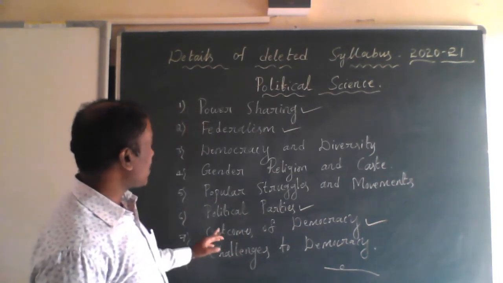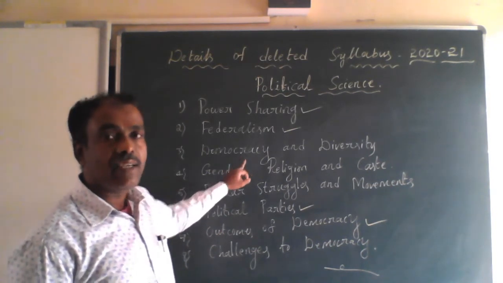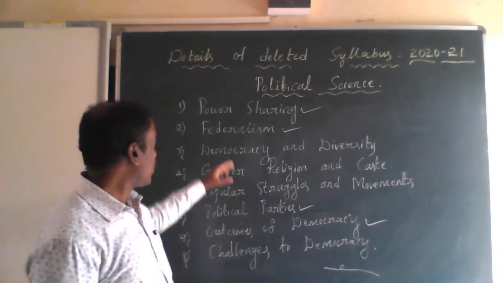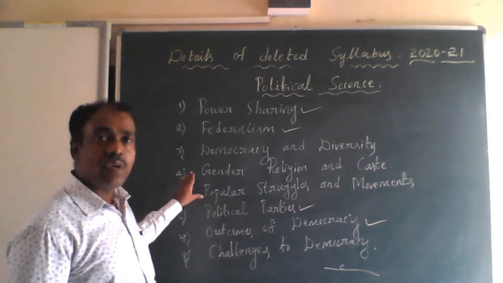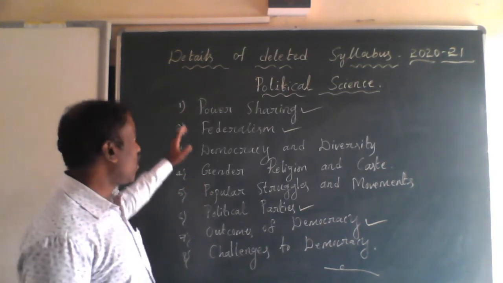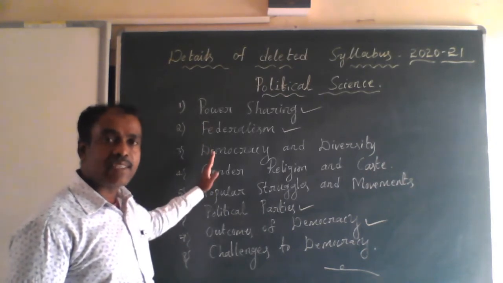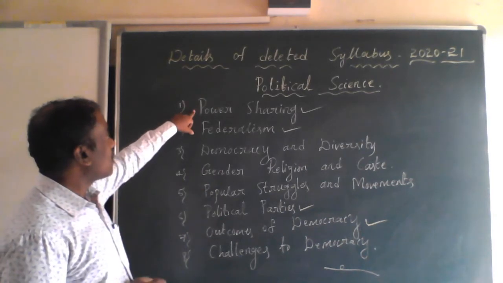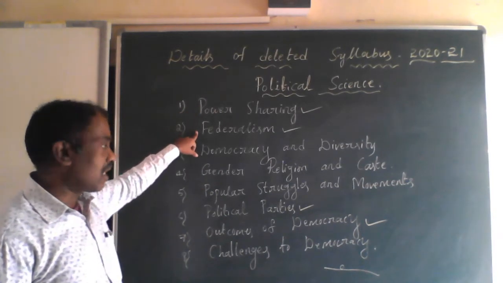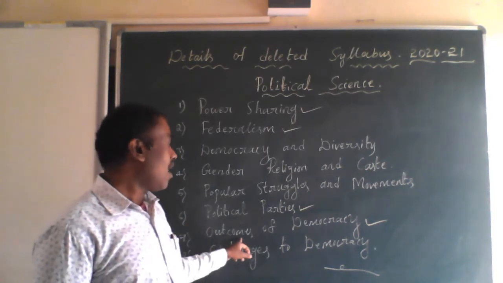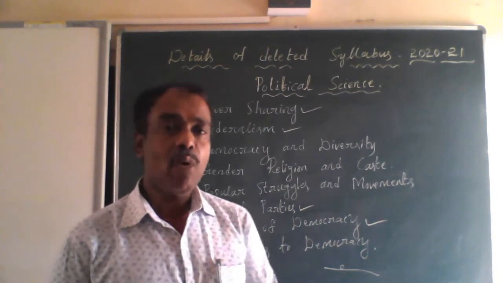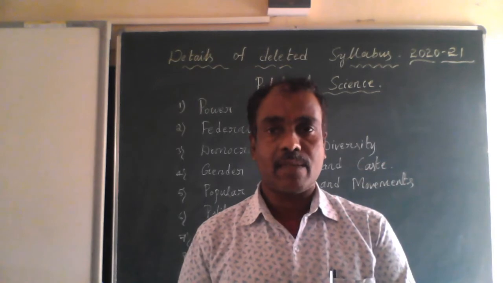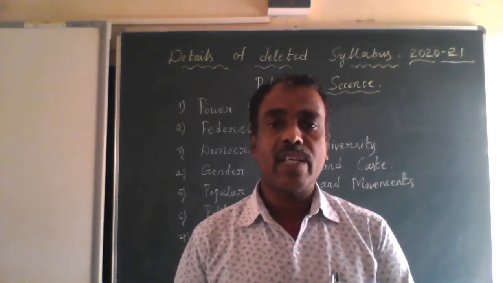Here the deleted chapters are democracy and diversity, gender, religion and caste, and popular struggles and movements. So these 3 chapters are removed by the CBSE board. So for this academic year, in political science, we are going to learn only 4 chapters. They are power sharing, federalism, political parties, and outcomes of democracy. I hope, dear students, all of you understand the deleted syllabus for academic year 2020 and 21.